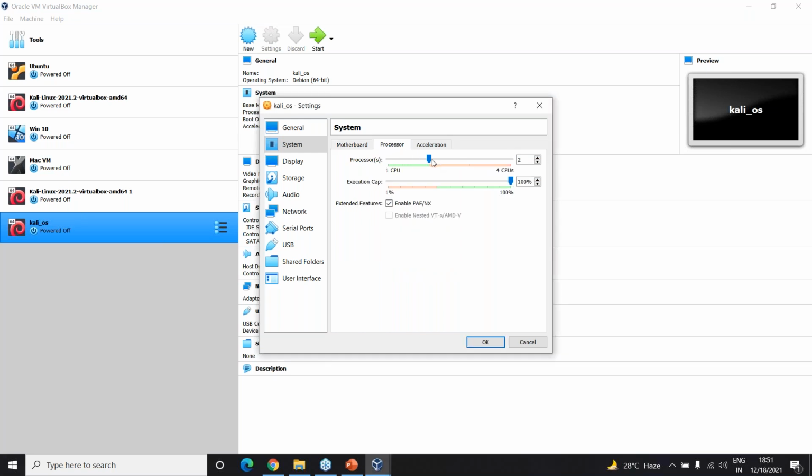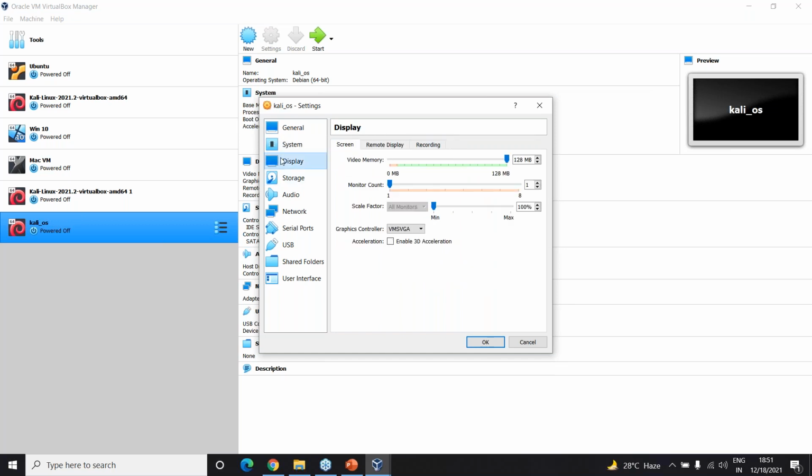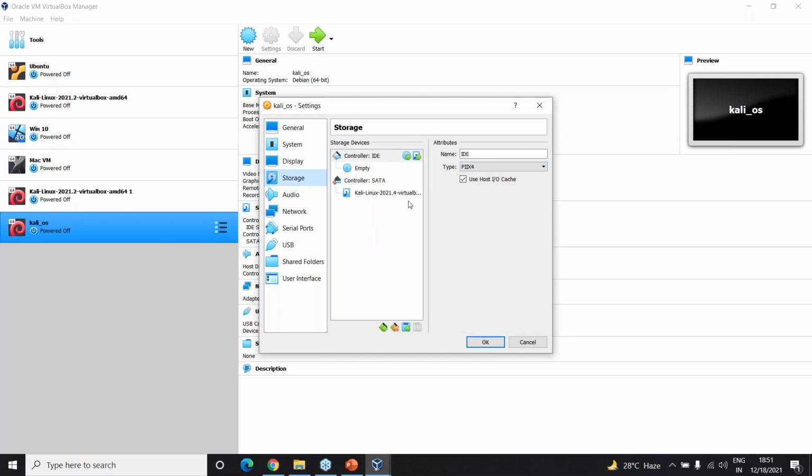You can set the number of processors from one CPU to two CPU. Other than that, it will say invalid settings. And acceleration, nothing in here. Display, you can just put in whichever memory you want, how much ever you want. And then monitor count is just one. Storage, there is Kali Linux already added.